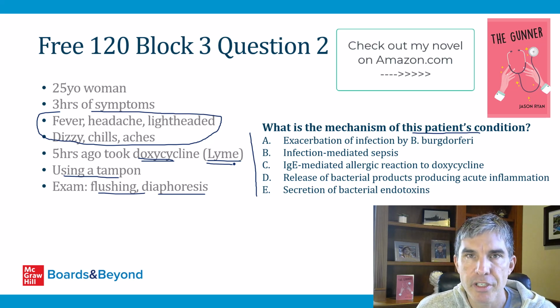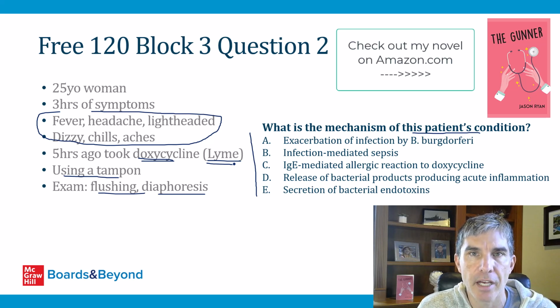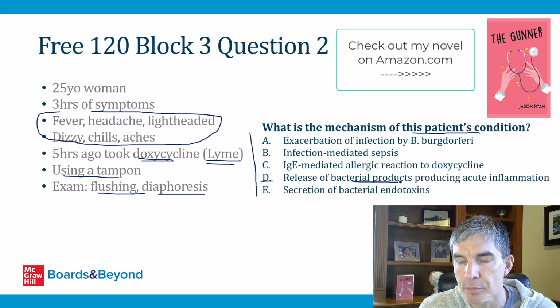So in a board question, anytime you see someone who has a spirochete illness like Lyme disease or syphilis, and they get acutely ill a few hours after the first dose of antibiotic, you should think of the Jarisch-Herxheimer reaction. And if you know that, then it's very easy to identify answer choice D as the correct answer: release of bacterial products from cell death related to the antibiotic producing acute inflammation.